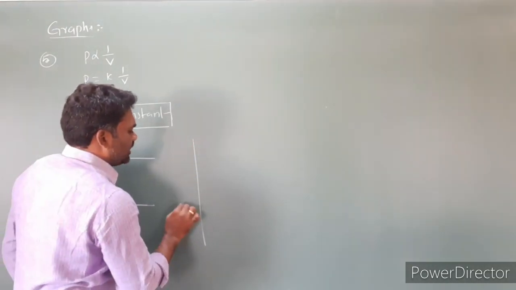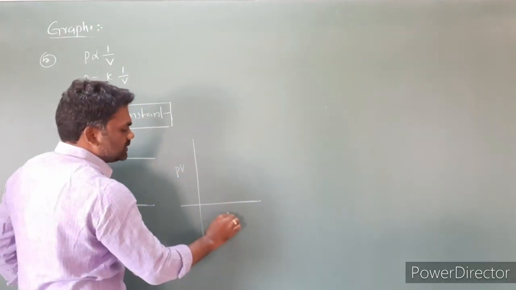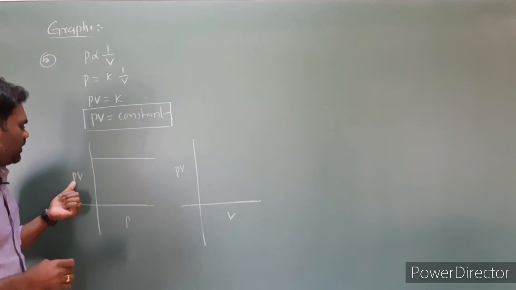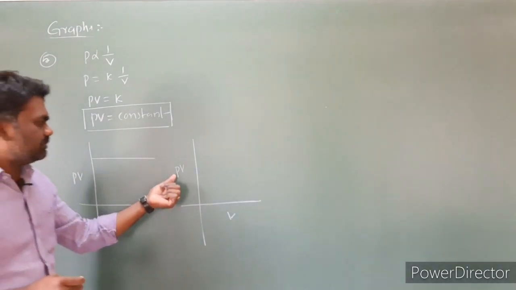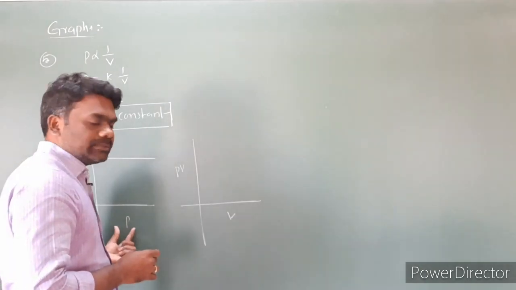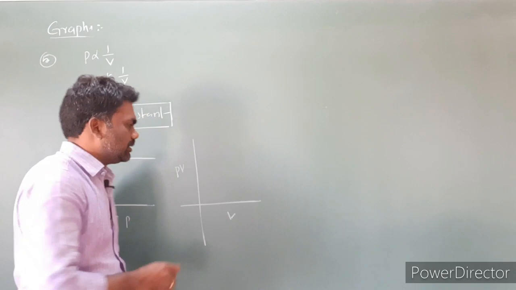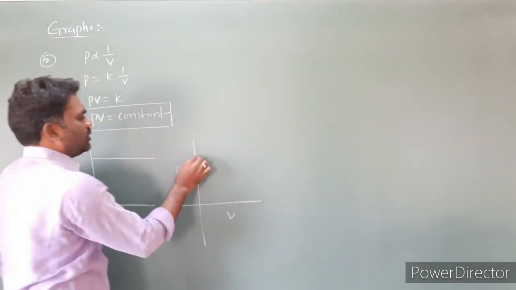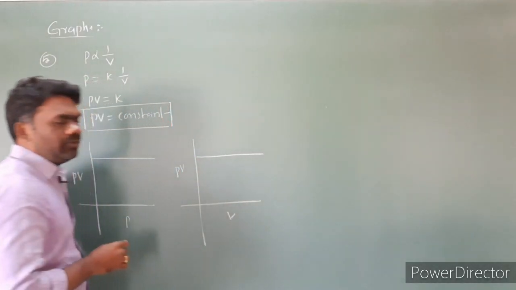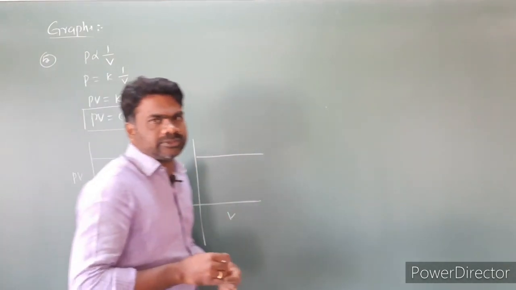In the second case, I'm taking the product of pressure and volume, PV, versus volume. In the first case, I plotted PV against pressure. Here, I'm plotting the product of pressure and volume against volume. So here also PV is equal to constant. This is the graph we can expect in these two cases.